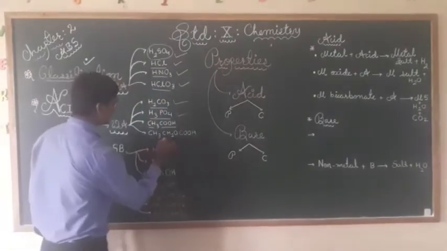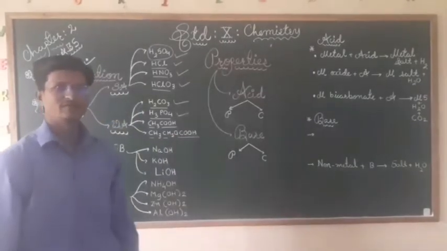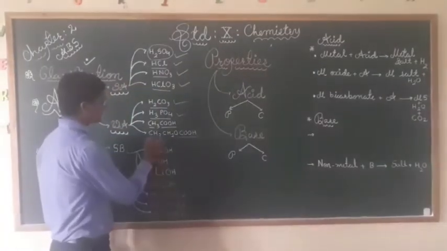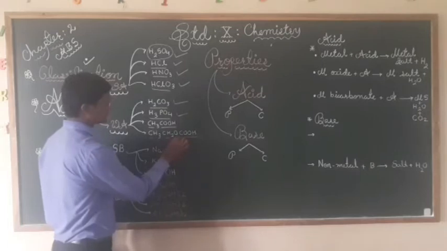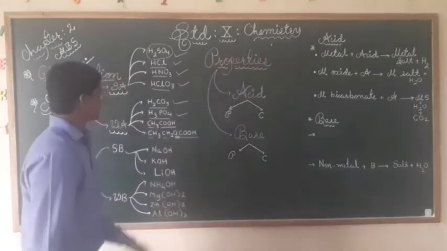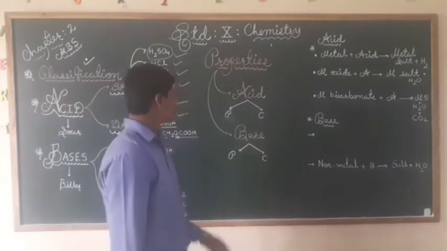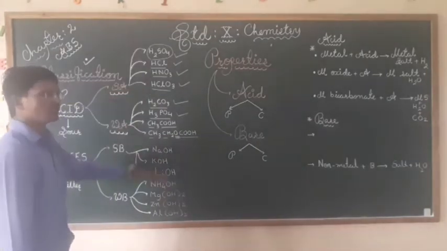And last we have the acid generated by our muscles, which we call lactic acid, CH3CH2OCOOH. Remember this O. So these are the strong acids and these are the weak acids.